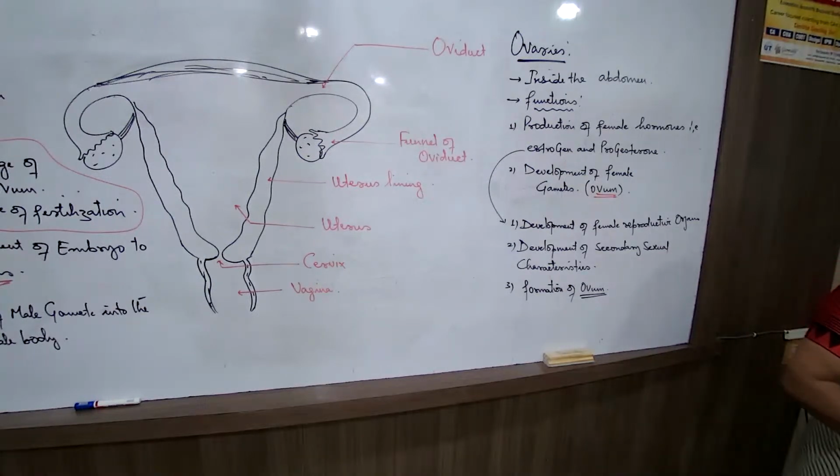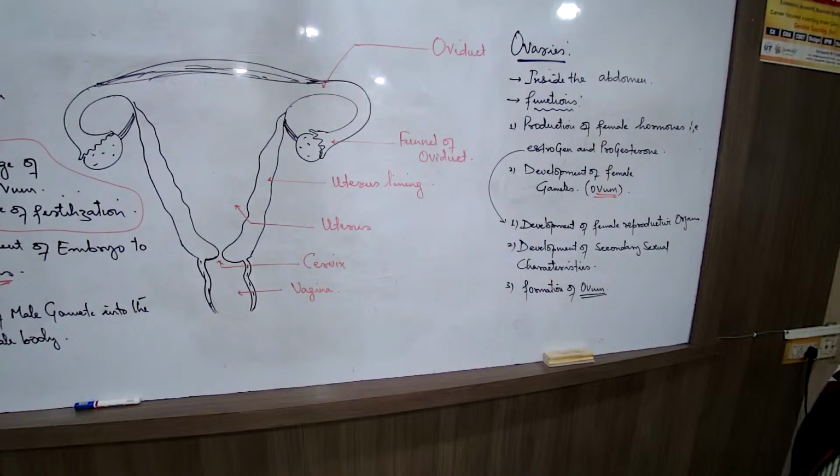So functions of the parts of the female reproductive system, first of all. What is testes? What are the functions? Then next is when we are talking about the process of development. Now let us just get a fair idea about the development of the fetus. Development of fetus. Now what are some of the stages? Just a few stages only we are talking about. Let us come across some of the stages to understand.